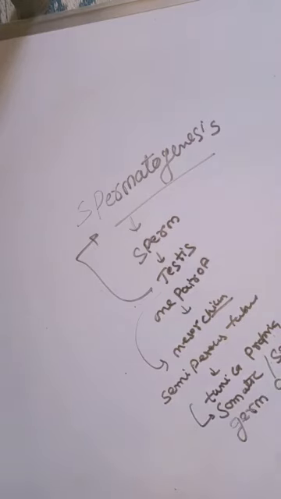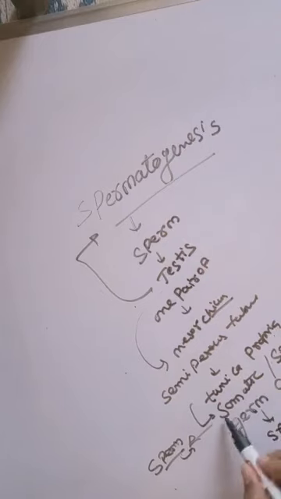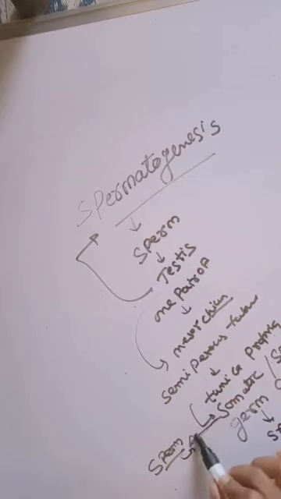Sertoli cells provide support and nutrition to the sperm, and the head of the sperm is embedded in it. Germ cells form the sperm, and somatic Sertoli cells provide the nutrition to the sperm.